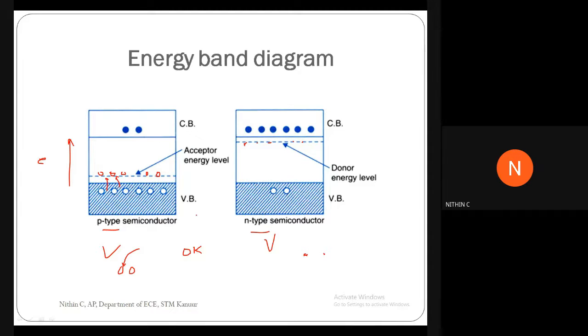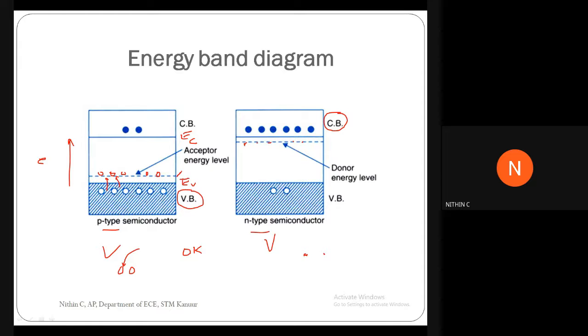So remember just one thing about the acceptor energy level. These are called acceptors because in P-type we have holes as majority carriers, and holes have the characteristic of accepting electrons. The acceptor energy level is drawn closer to the valence band, and the donor energy level is drawn closer to the conduction band. So this is EC. This is EV. EV is the maximum value of the valence band, and EC is the minimum value of the conduction band.